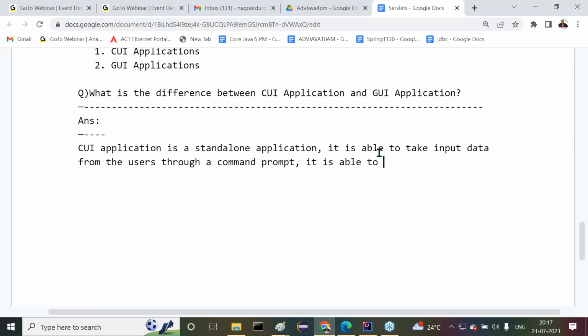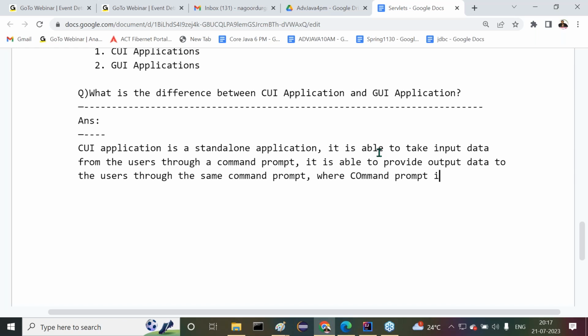It is able to provide output data to the users through the same command prompt, where the command prompt is acting as a user interface, and it is supporting character data.